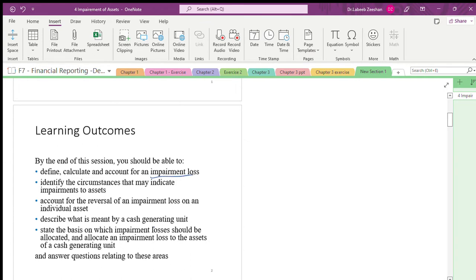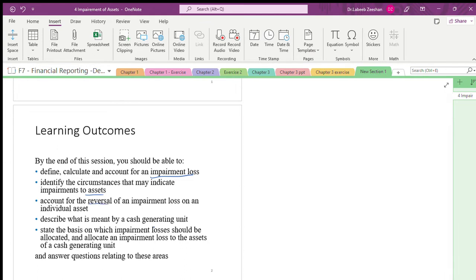Identify the circumstances why the value of the assets will decrease. You are talking about technology, the value of the assets will decrease. Different expectations of the customers, the value of the assets will decrease. In terms of regulations, the value of the asset will decrease. There are various different factors. We are not going into detail about how it will get affected, but we will take into consideration the basic concept of impairment.